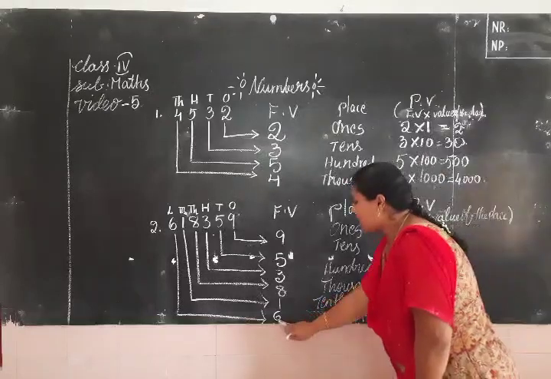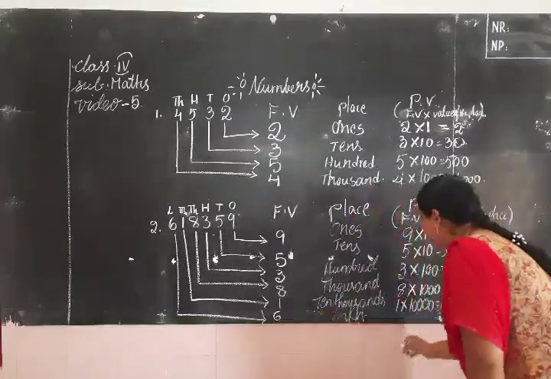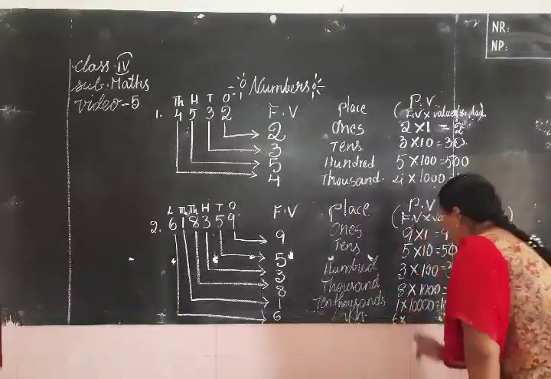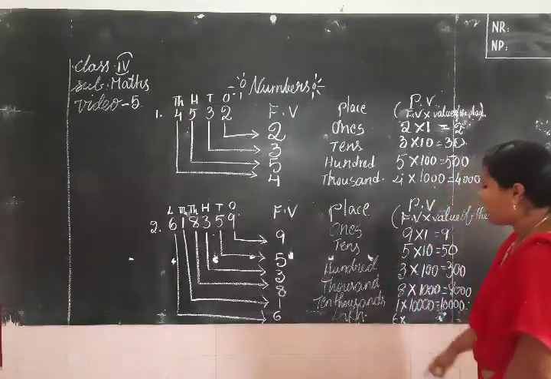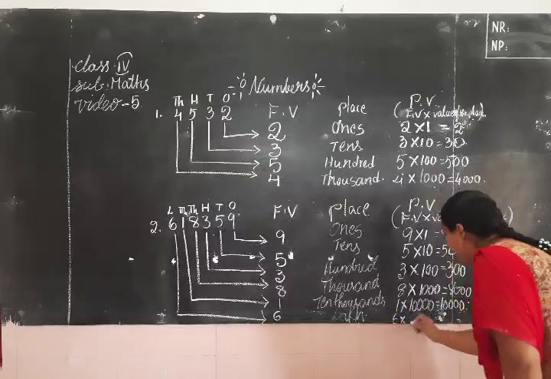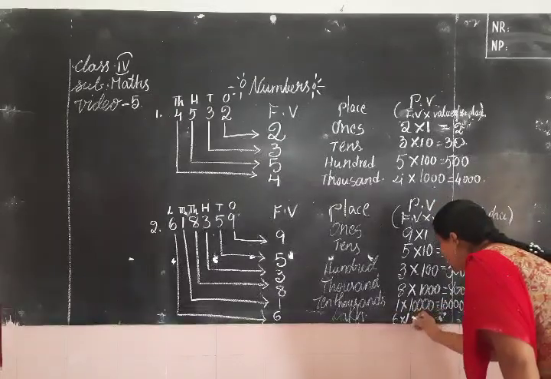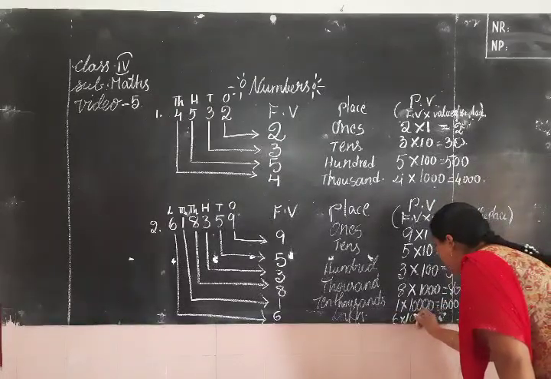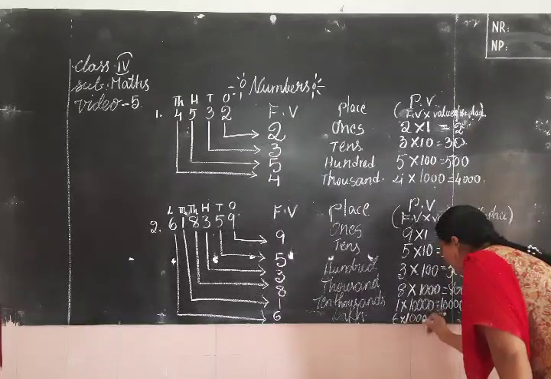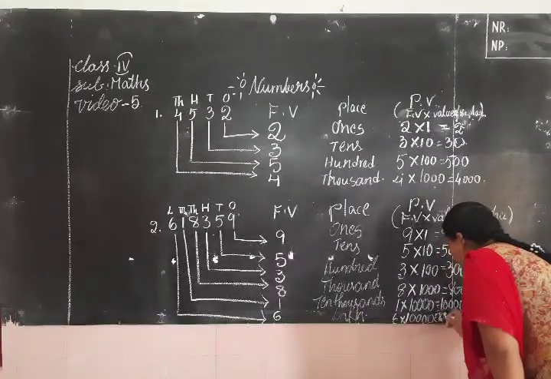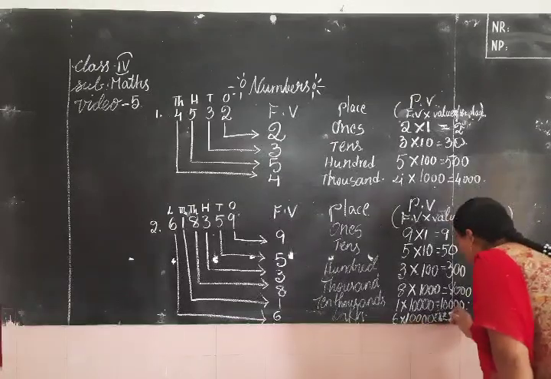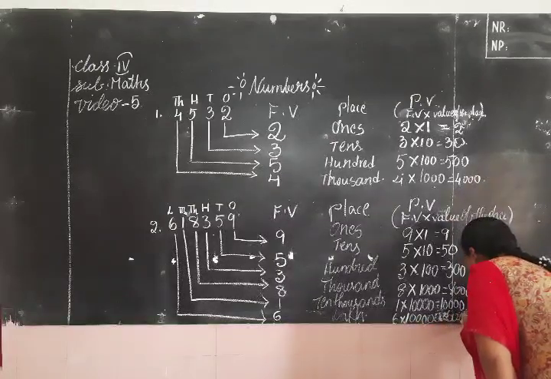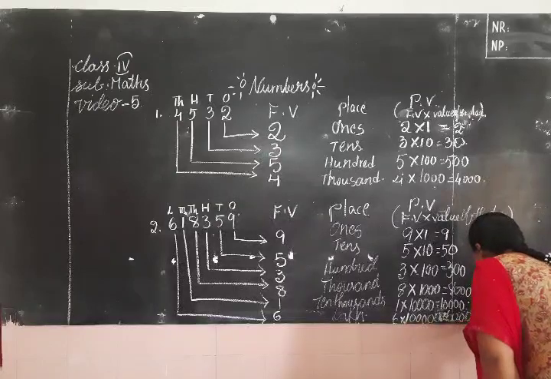Now, the place value of 6. What is the place of 6? 6 is located in lakhs. What is the value of lakh? Lakh means how many zeros? Here, 1 followed by 5 zeros. Yes children, 5 zeros. So 6 multiplied by 1 lakh, we get 6 lakhs.